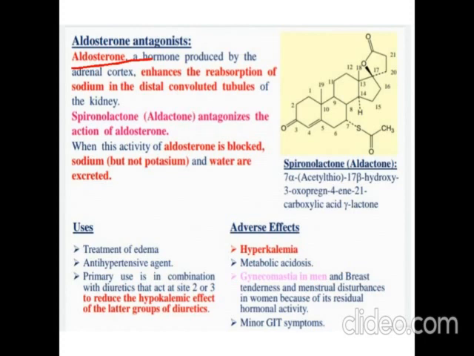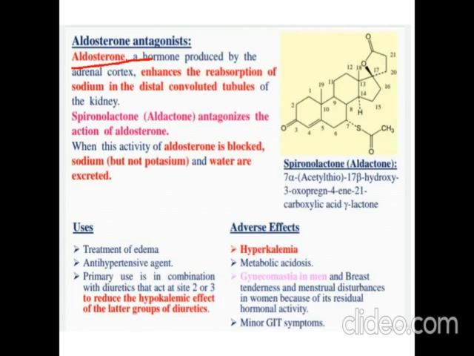So spironolactone, if it has to compete with aldosterone, must have a similar structure to aldosterone. Only then can it compete with aldosterone for binding to the receptor, and instead of aldosterone, spironolactone binds to the receptor and blocks the activity of aldosterone.